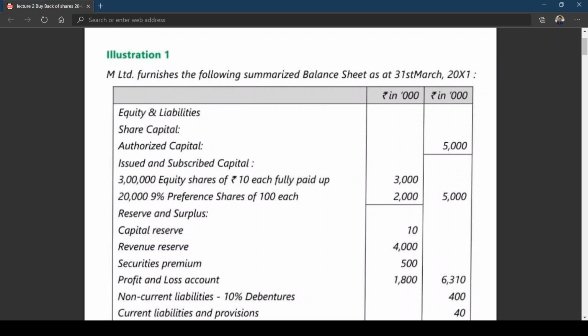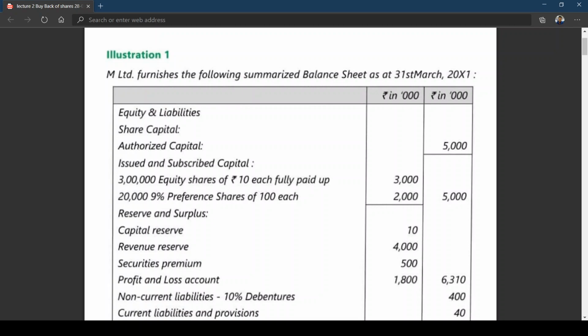Equity and liabilities: under the heading share capital, we have authorized capital 5,000, then issued and subscribed 3 lakh equity shares of 10 each fully paid 3,000, and 20,000 9% preference shares of 100 each 2,000. It is coming to 5,000.